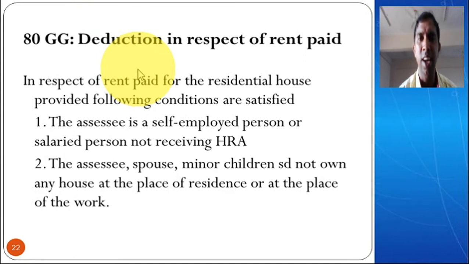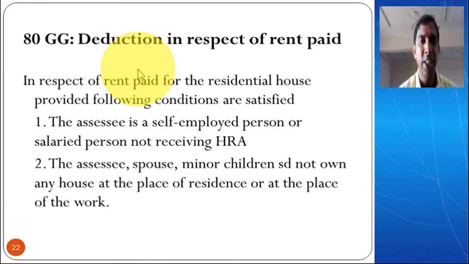Today we are going to discuss other deductions under section 80, that is from 80GG to 80U. Let us come to 80GG. This deduction is available to those individuals who are not getting any benefit of house rent allowance. It can be a self-employed person who is not working in any other organization, so he will not get the benefit of house rent allowance. And also other salaried persons who may not get the benefit of house rent allowance. Such persons, if they are staying in a rented house and paying the rent, can definitely claim deduction under section 80GG.